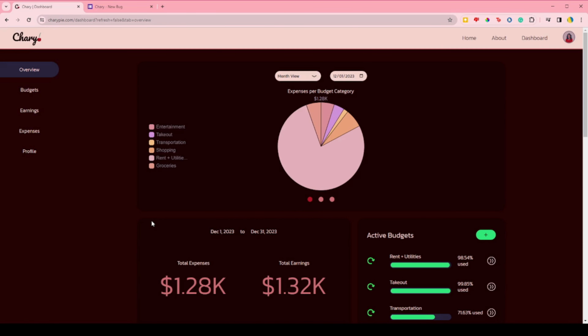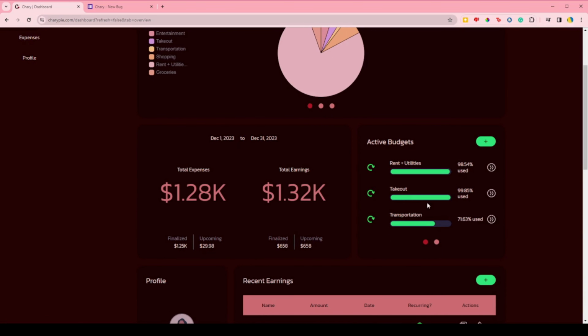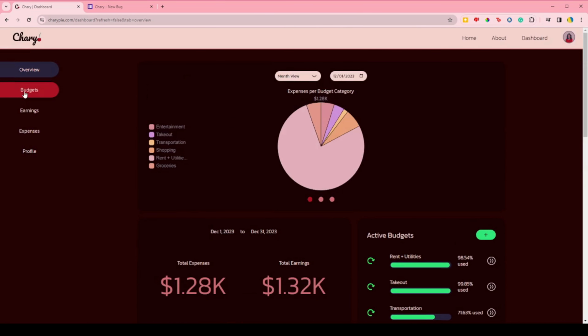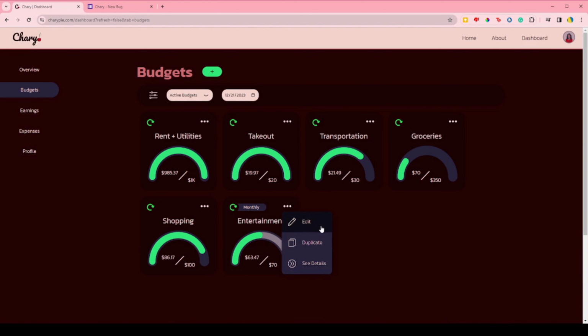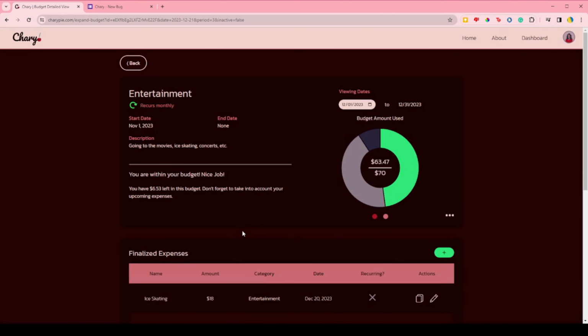Now, there is one last section that is useful now that we have some more data to look at. Each budget has its own page with more information about it and the expenses that come out of it. You can get to this page by clicking on a budget in the Overview tab, by going to the Budget tab and clicking See Details in the Options menu, or by simply clicking on the budget card. All of the basic information about a budget is listed on this page.